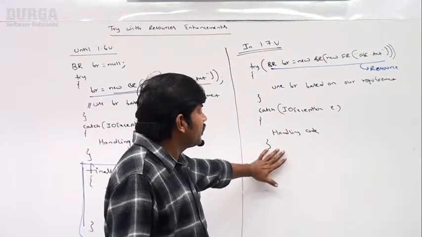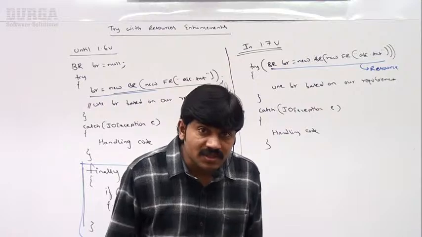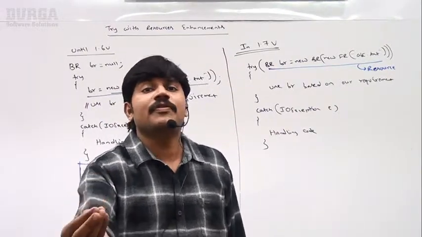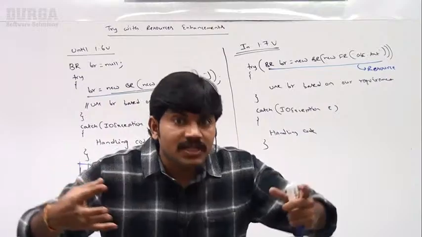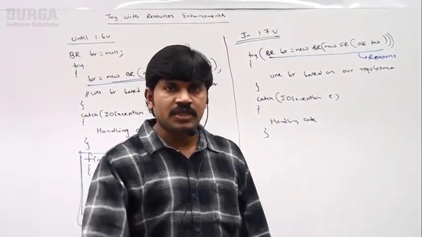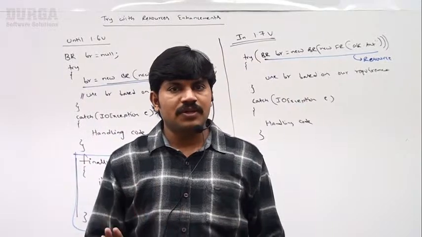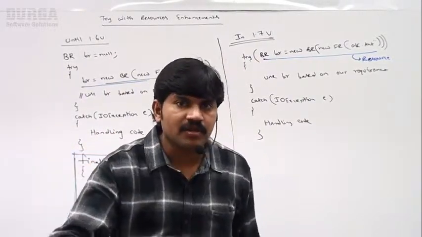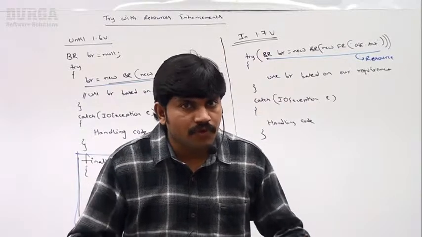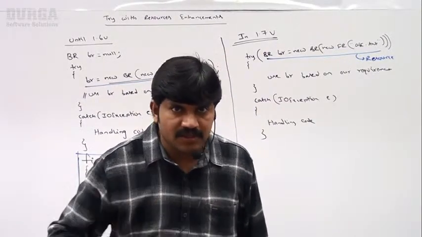But related to this, there are multiple conclusions. Anyway, we started try with resources, so let me spend another 15 or 20 minutes so that we can talk about multiple conclusions with respect to try with resources. Once those conclusions are completed, then we will discuss what advantage we get in the 1.9 version and what extra things were added. Clear for all of you, right? That's all, sir.